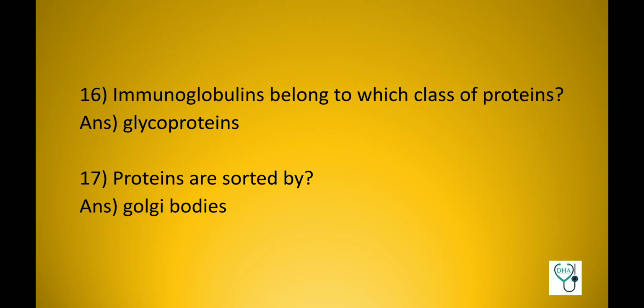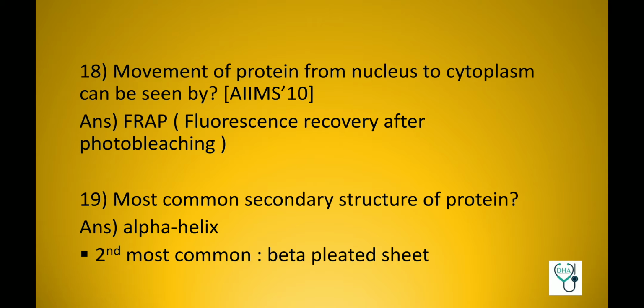Proteins are sorted by Golgi bodies. Movement of proteins from nucleus to cytoplasm can be seen by FRAP, and the full form is fluorescence recovery after photobleaching. And this is a previous AIIMS question. Most common secondary structure of protein, alpha helix, and the second most common is beta pleated sheet.